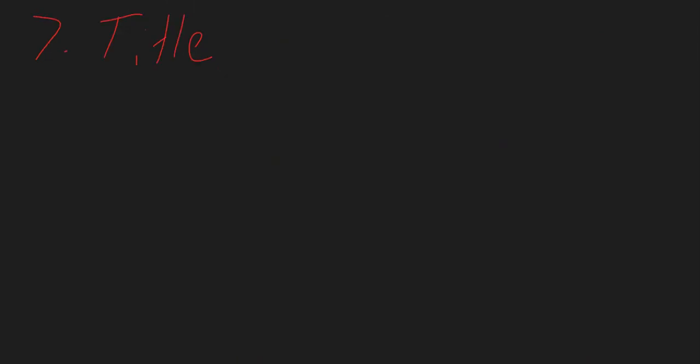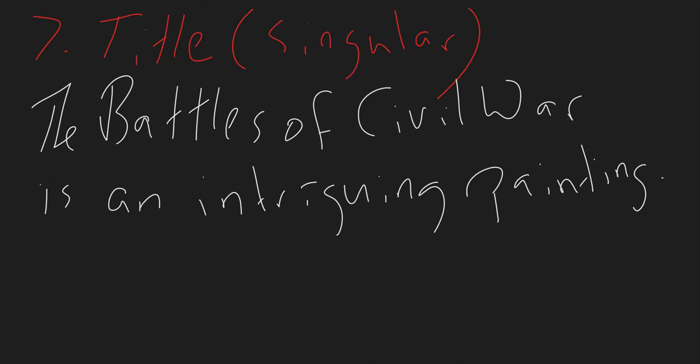In the case of titles that have plural nouns, titles are always treated as singular. No matter how many nouns you have in this title, they're always singular subjects or singular nouns. So in this example, the Battles of Civil War is an intriguing painting. So we know that the Battles of Civil War is the title of this painting. Therefore, it's treated as singular, although we have battles and a whole phrase there. So again, titles are always treated as singular no matter how many nouns you have in the title, or if you have plural nouns in the title. It's always treated as singular.